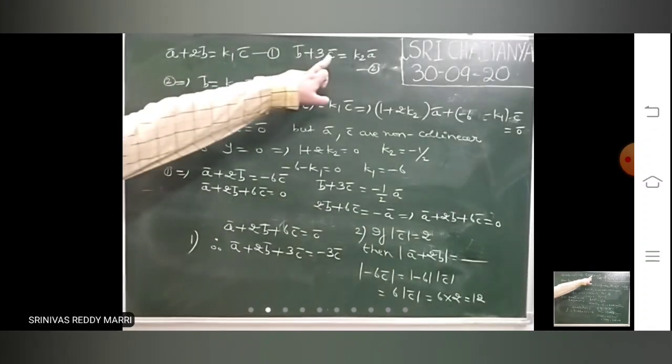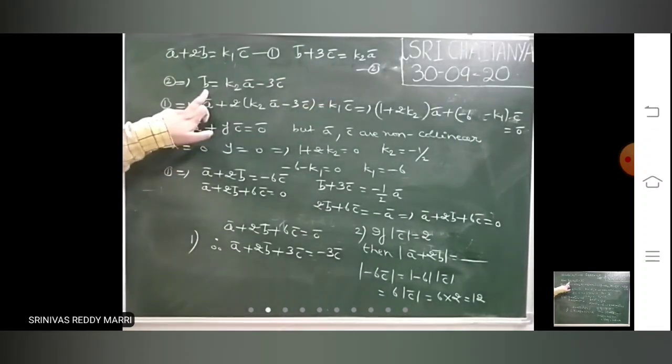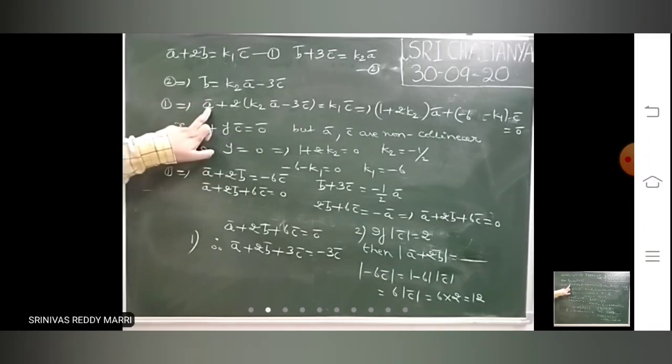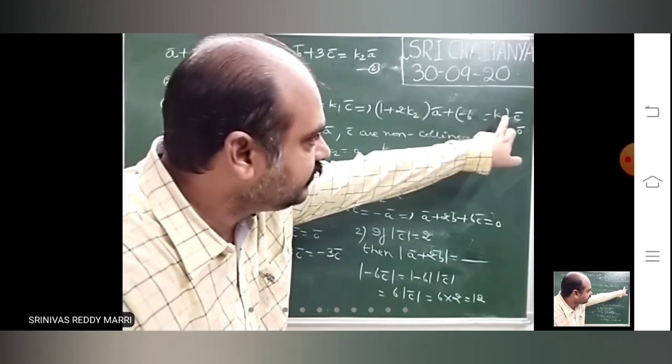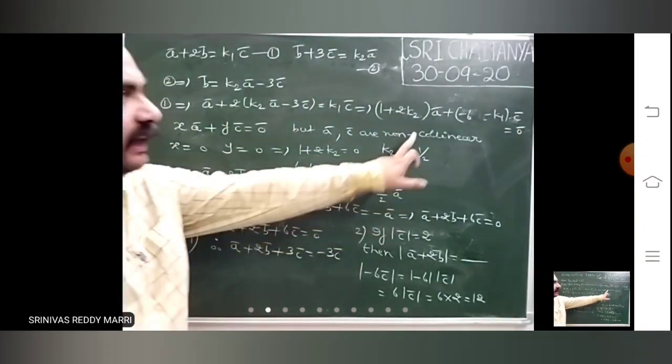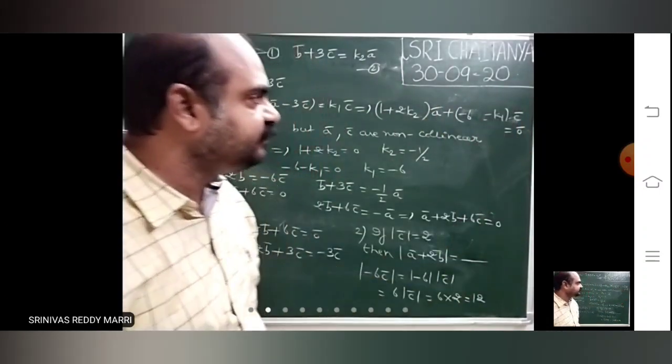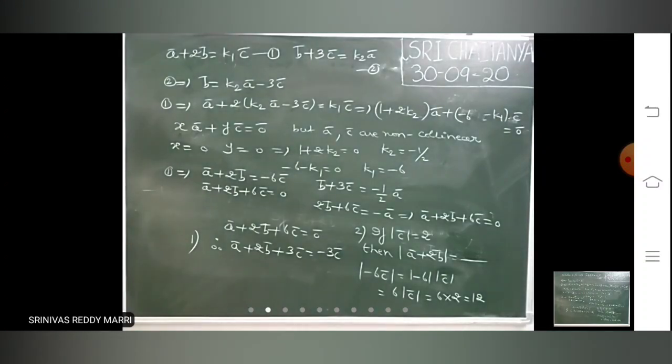So if these two are there, you take B bar and substitute in this. Form an equation in two, expressing it as x into A bar plus y into C bar equals 0. Only two vectors, in two vectors you express. Then equate x equal to 0, y equal to 0, because they are given as non-collinear vectors.